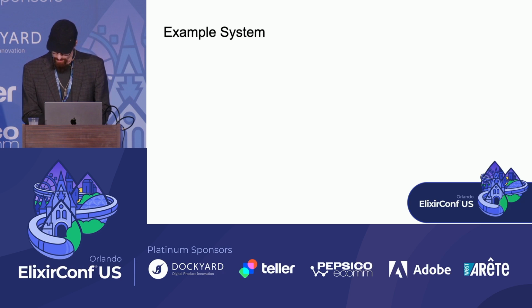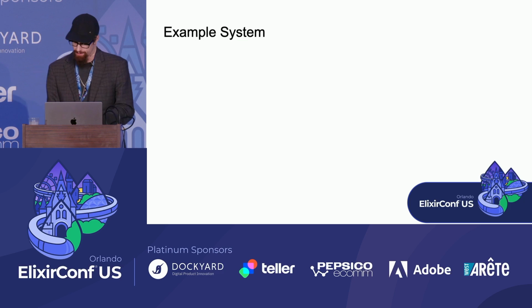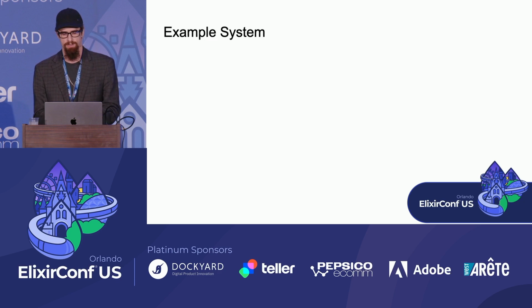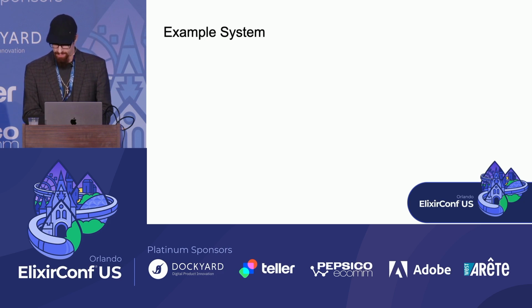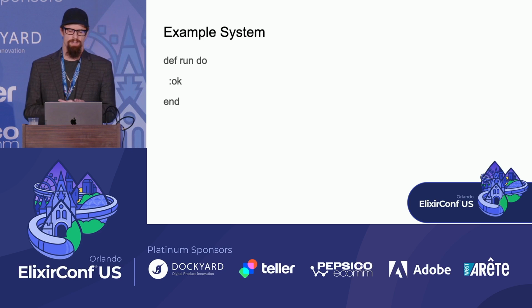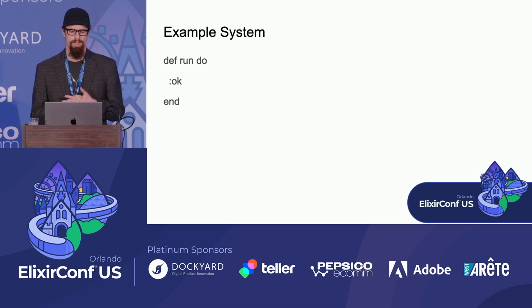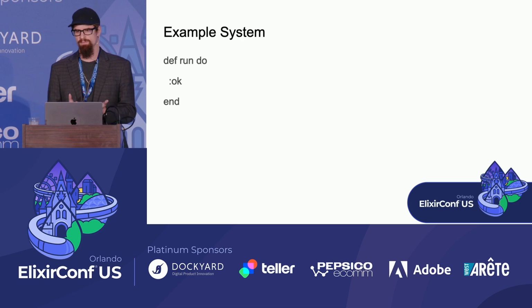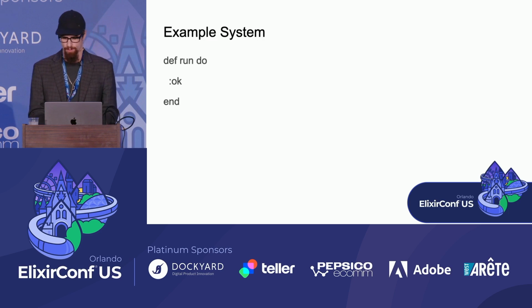All right. So once we've run these generators, we're actually almost finished. We just have one more step left to go until our game's ready to play, and that is to write out the system logic. So when we ran our system generator, it's going to create a system module with a run function. And by default, the run function doesn't have any logic in it. It's just going to return OK.